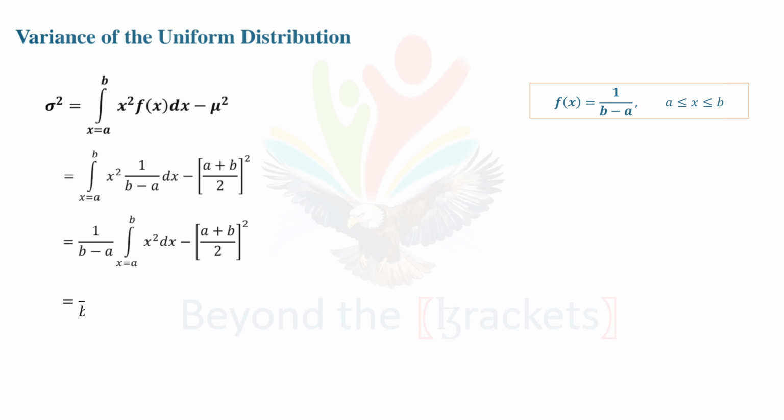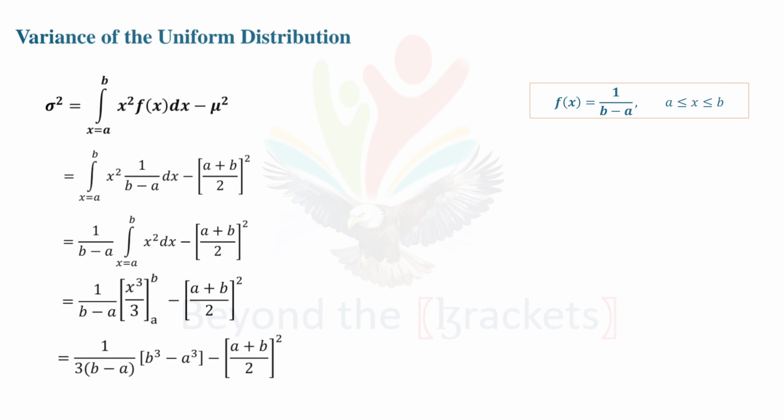Again, the constant 1/(b - a) can be taken outside the integral. We are left with integration of x square with respect to x. Integration of x square will be x cube by 3. Substituting upper limit minus lower limit, we get (b cube minus a cube) by 3 into (b minus a). Using the identity, b cube minus a cube can be written as (b minus a) into (a square plus ab plus b square), divided by 3 into (b minus a).